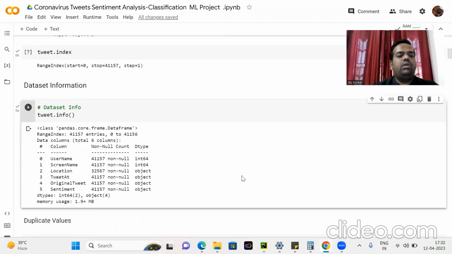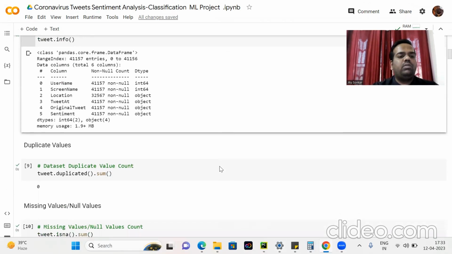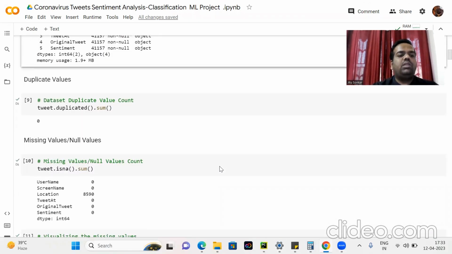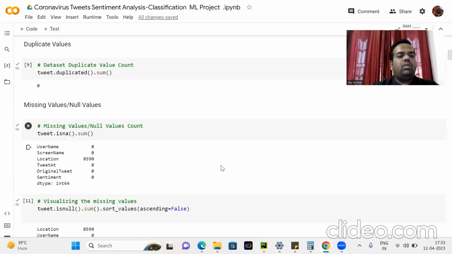Here is tweet.info. Username has 41,157 entries, similar for all columns, but in the location column there are 32,567. There are no duplicate values, checked by tweet.duplicated, and here we check the missing null values. Only location has null values, that is 8,590.